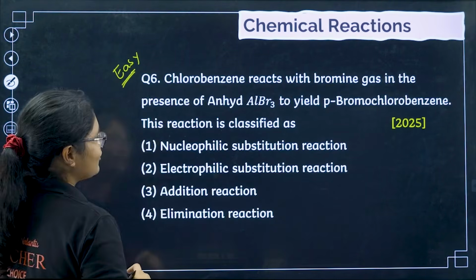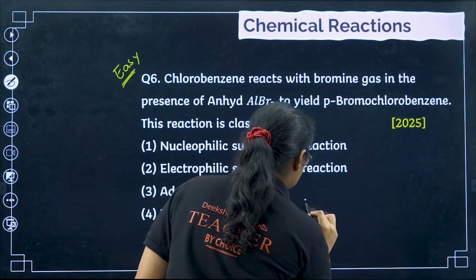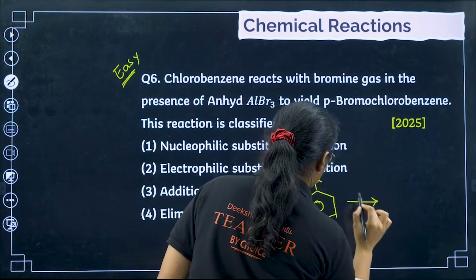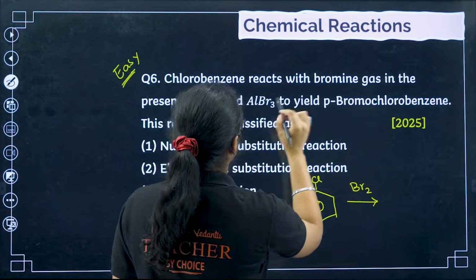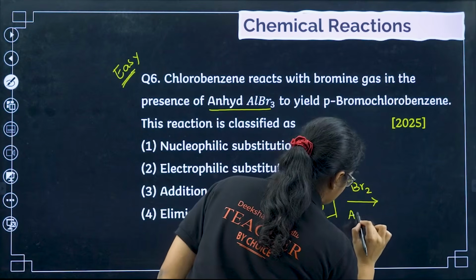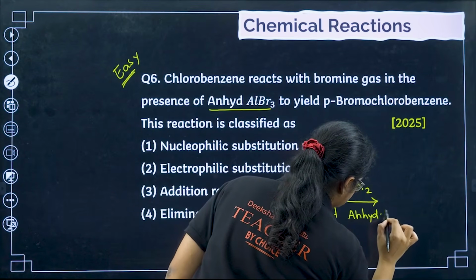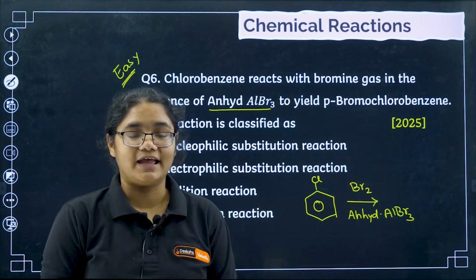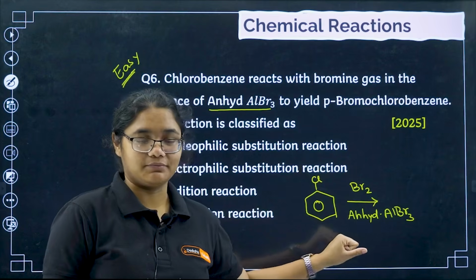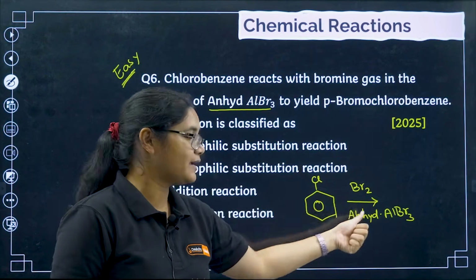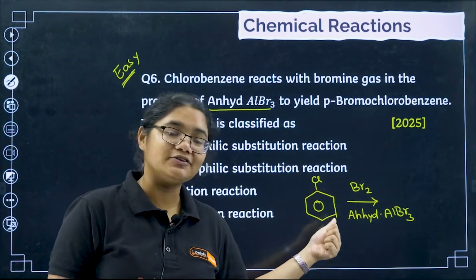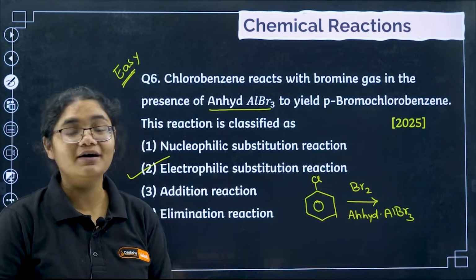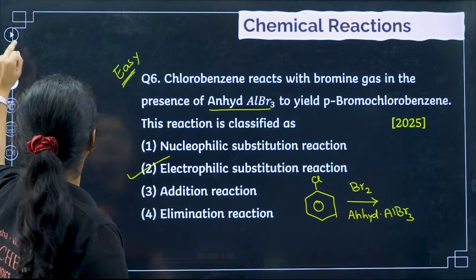Okay, so we have chlorobenzene with bromine gas. Okay, so chlorobenzene is there. And you have bromine with anhydrous AlBr3. So what will happen now? If you have studied, we have remembered that to add halogenation, we use this reagent and these will behave as an electrophile. It will get attached to this ring. So this is an electrophilic substitution reaction, which is option number 2 here. Okay, moving to the next question.